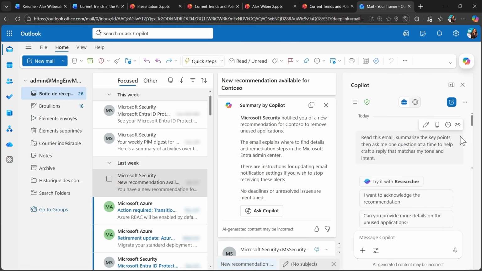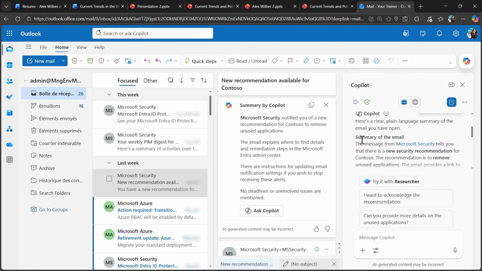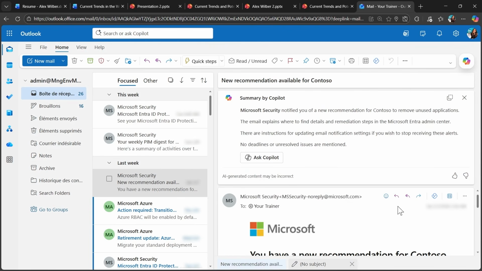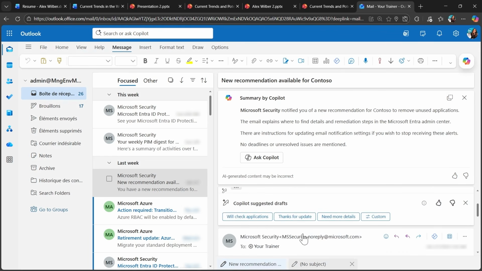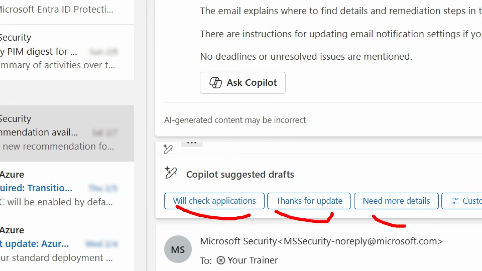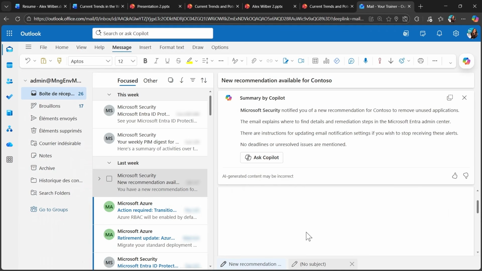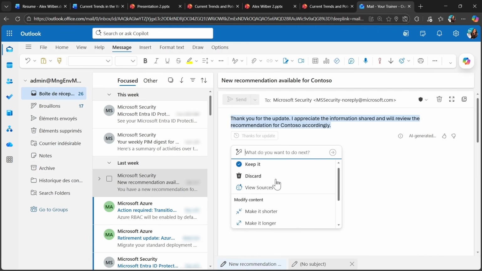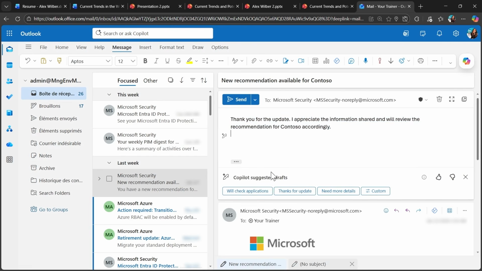So here let's provide some key summary that we can review, and as well it suggests some questions inside. We can just copy paste this follow-up inside, or there is another way of using Copilot to reply. When I hit reply, in the bottom part of my reply I will have 4 options. For example, check application, thanks for the update. If I click on the button, by default Copilot will pre-create me an answer based on the buttons that I selected, like here, thank you for the update, I appreciate this information. I can send it straight away.